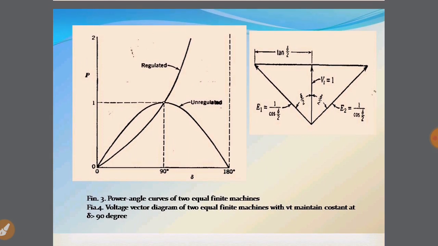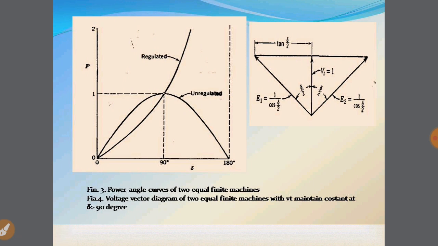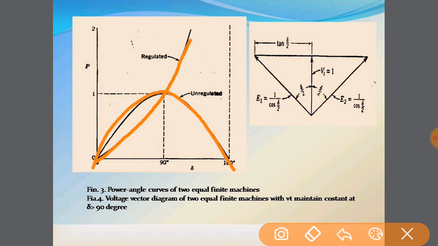Coming to the graph for the first case, as we had discussed, we will get two types of graphs. One is regulated, which will take its highest maximum at 90 degrees, and as del moves beyond 90 degrees up to 180 degrees, it becomes an unregulated type of graph. While if it continues in the regulated way, at del equal to 90 degrees it will maintain itself constant. So here you can see this is the regulated graph and this is the unregulated graph, which moves from 90 degrees towards 180 degrees.